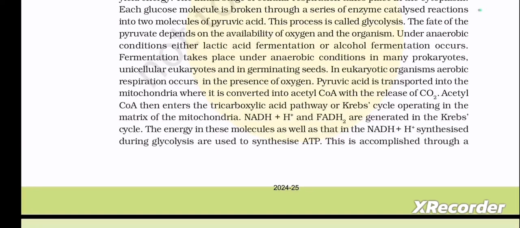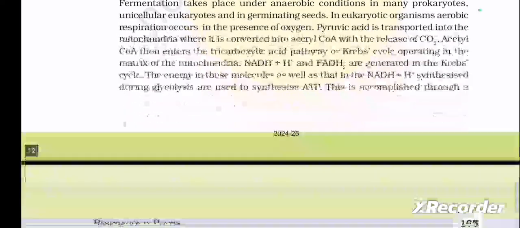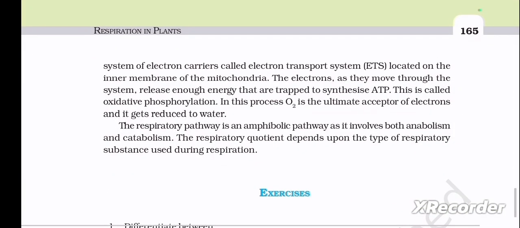NADH plus H+ and FADH2 are generated in the Krebs cycle. The energy in these molecules as well as that in the NADH plus H+ synthesized during glycolysis are used to synthesize ATP. This is accomplished through a system of electron carriers called the electron transport system, ETS, located on the inner membrane of the mitochondria.